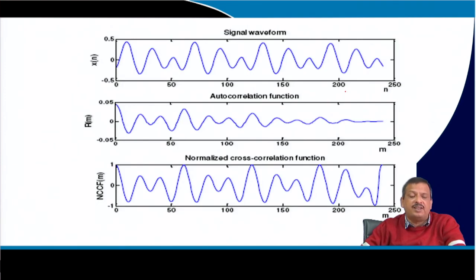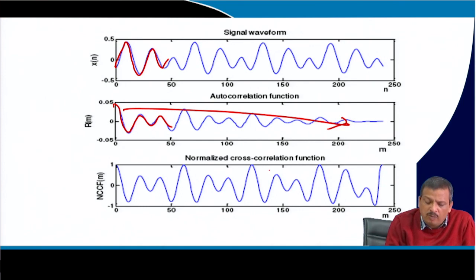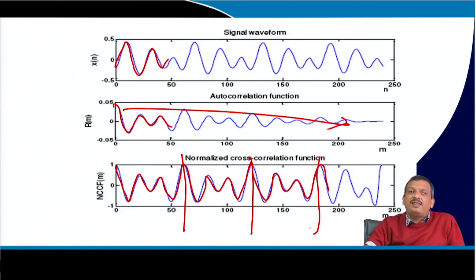Once you normalize it, this is my signal, and this is my autocorrelation without normalization, where the amplitude is decaying. Now, if I normalize it and plot it, you see the amplitude is not decaying. So, this is F0, this is twice F0, this is thrice F0. So, this is the requirement for correlation and this is the procedure to compute correlation.